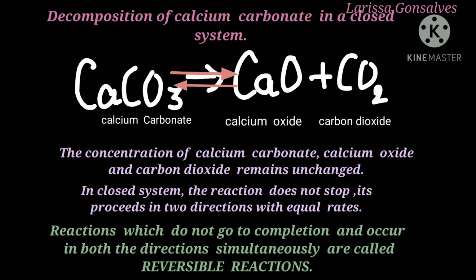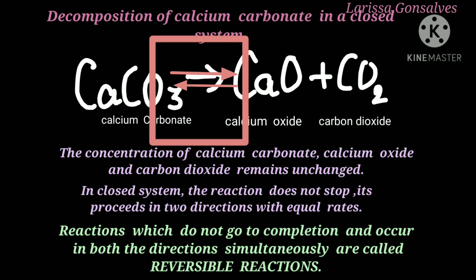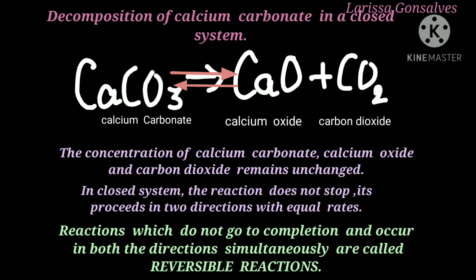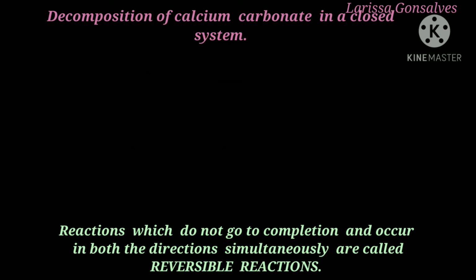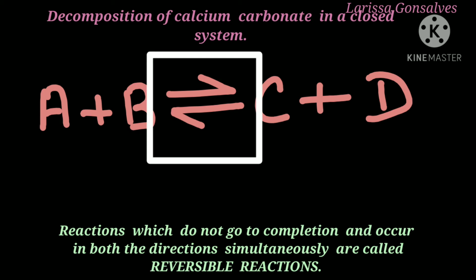So such reactions which do not go to completion and occur in both directions simultaneously are called reversible reactions. In general, if we want to represent a reversible reaction, we can write it as A plus B, a forward arrow giving C plus D, then C plus D will recombine again to give the formation of A plus B. So the double-sided arrow here indicates a reversible reaction.